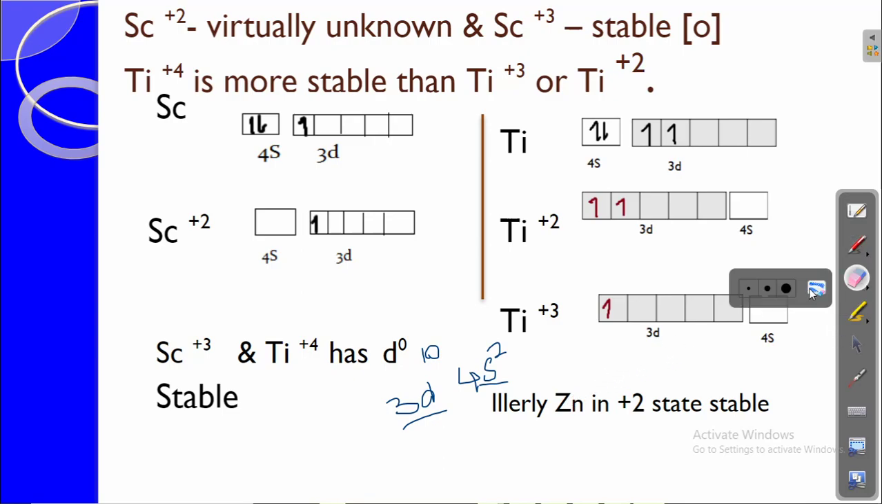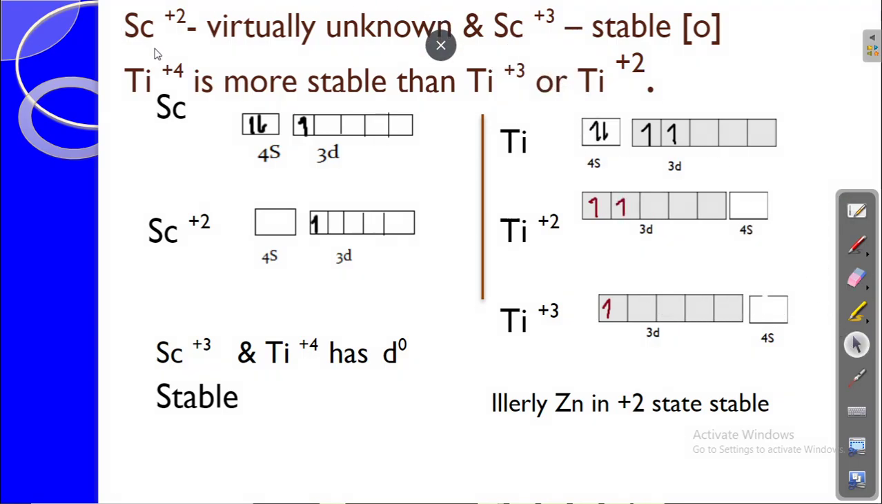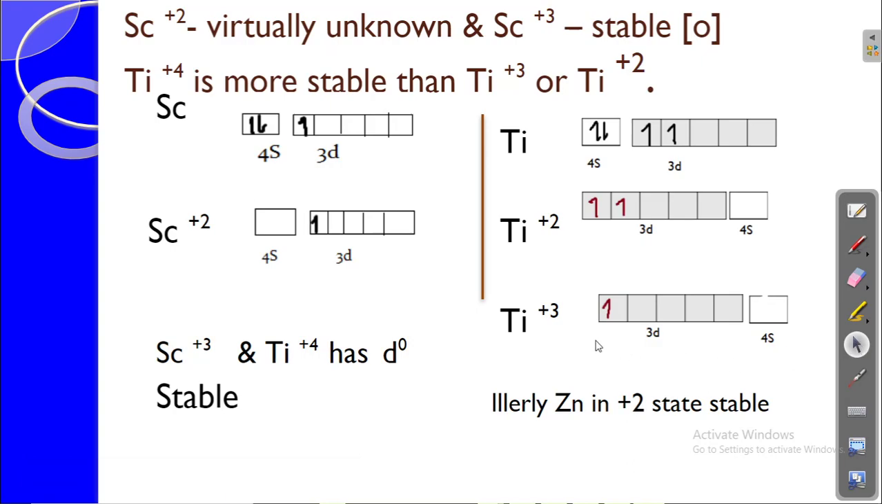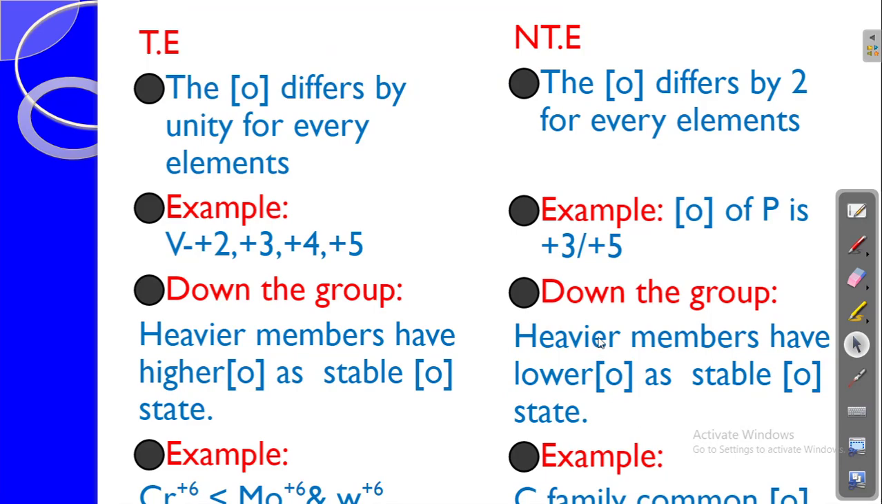Yes, so because of this, scandium will never have a +2 configuration as a stable one. Titanium's +4 configuration is very stable compared to +2 and +3, and zinc will never have a +3 configuration. Okay, and then we are going to compare the transition elements and the non-transition elements.